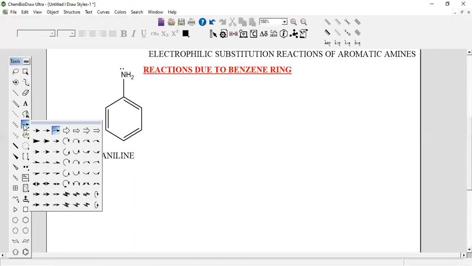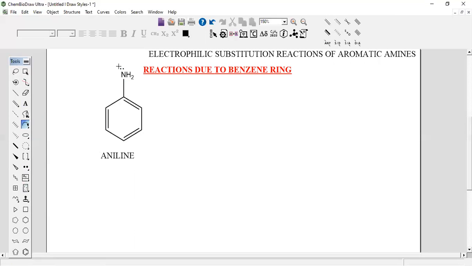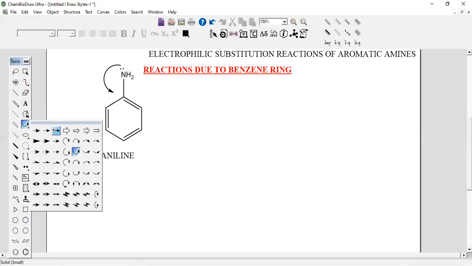Because of this, these lone pair of electrons present on the nitrogen will be donated to the benzene ring. Therefore, the ring will be more activated, meaning the NH2 group is said to be the activating group.